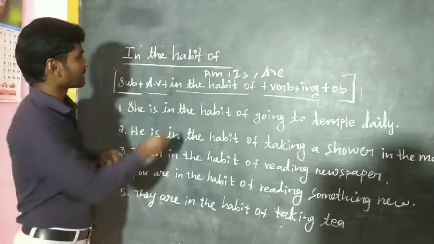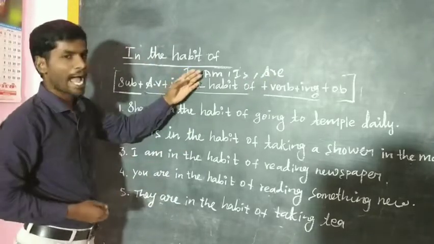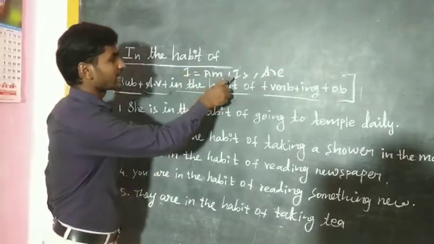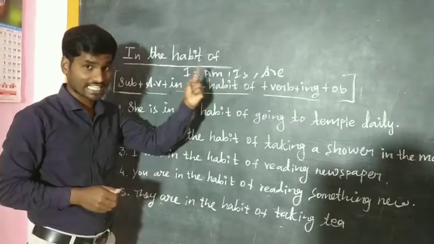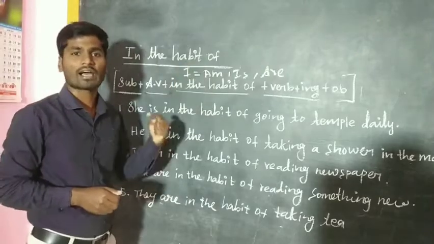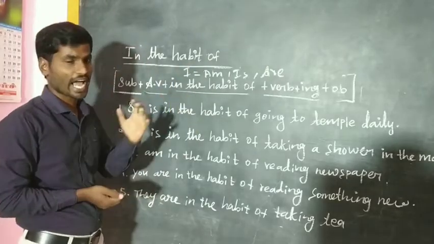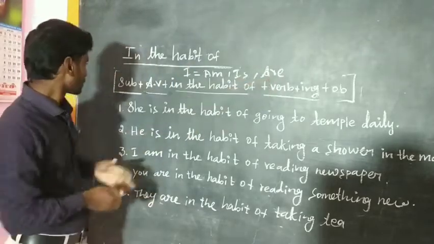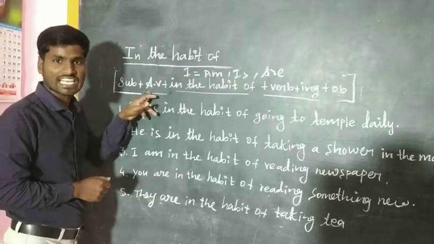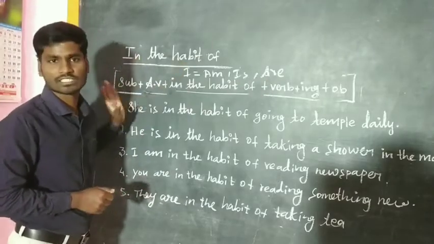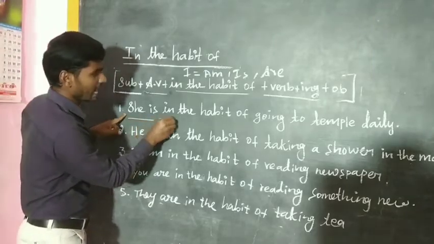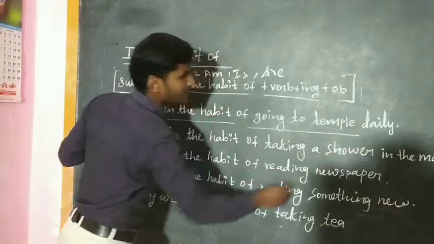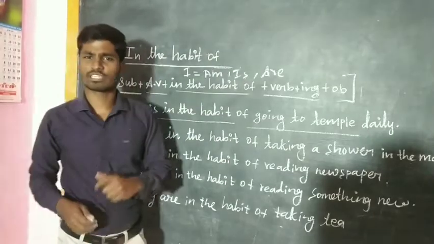So if I comes, we have to use the auxiliary verb am. If he, she, it, third person singular comes, we have to use the auxiliary verb is. Then if plural you, we, they comes, we have to use are. Okay friends. So the auxiliary verb is according to the subject. And look at this first example. She is in the habit of going to temple daily.